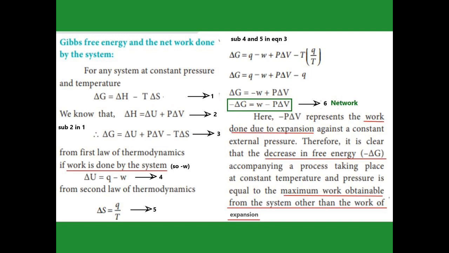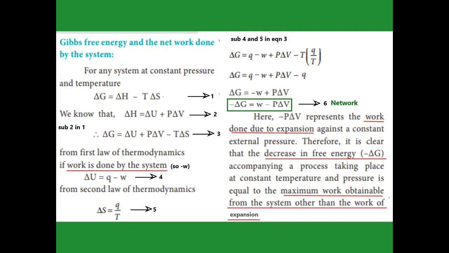So delta U is equal to Q minus W. Then from the second law of thermodynamics, for the entropy change we get one formula, that is Q by T. Now substitute the fourth equation and fifth equation in the third equation. We get delta G equal to Q minus W plus P into delta V minus T into Q by T. The T cancels, so we get delta G equal to Q minus W plus P into delta V minus Q. Q cancels, so now delta G is minus W plus P into delta V.